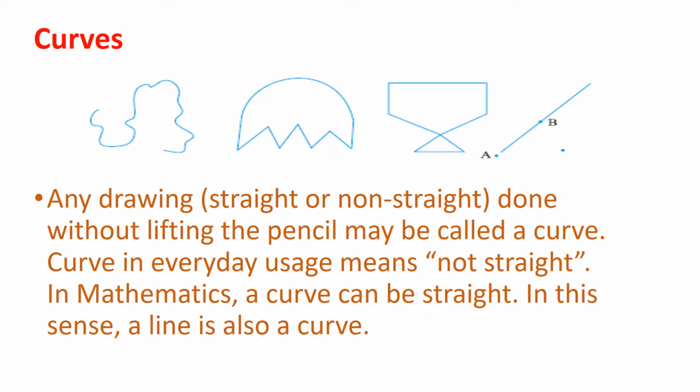Curves. Look at the diagrams. Any drawing, straight or not straight, done without lifting the pencil may be called a curve. Curve in everyday usage means not straight. In mathematics, a curve can be straight. In this sense, a line is also a curve.